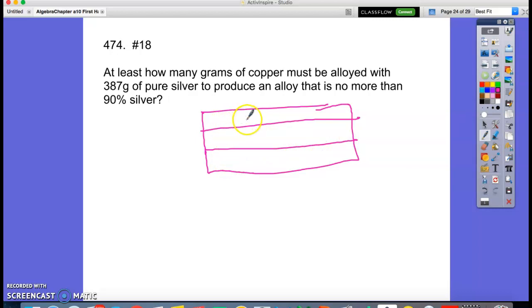So this is the amount. Then the pure silver to produce an alloy that is no more than 90% silver. So this is the percentage of silver, and the amount of silver.